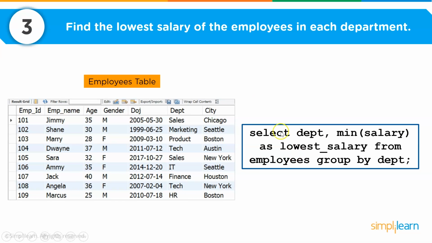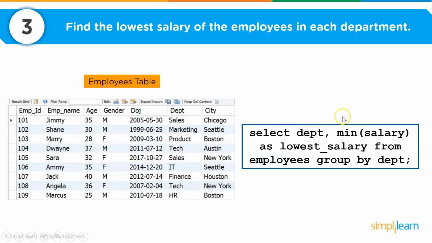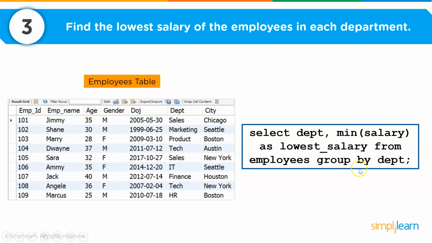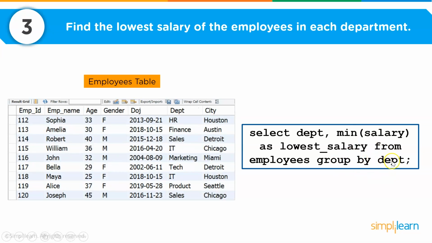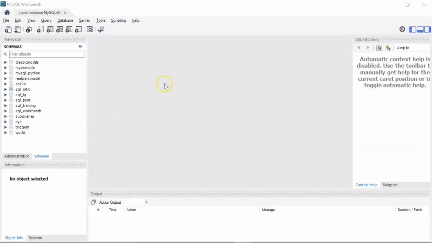So here, since I want to find the lowest salary of the employees, I'm using a min function to find the lowest salary in the table, and then I'm grouping all the employees and the results by department. So let's do this on MySQL Workbench. Okay, so here I am on my MySQL Workbench. First, let me go ahead and create a new SQL script.